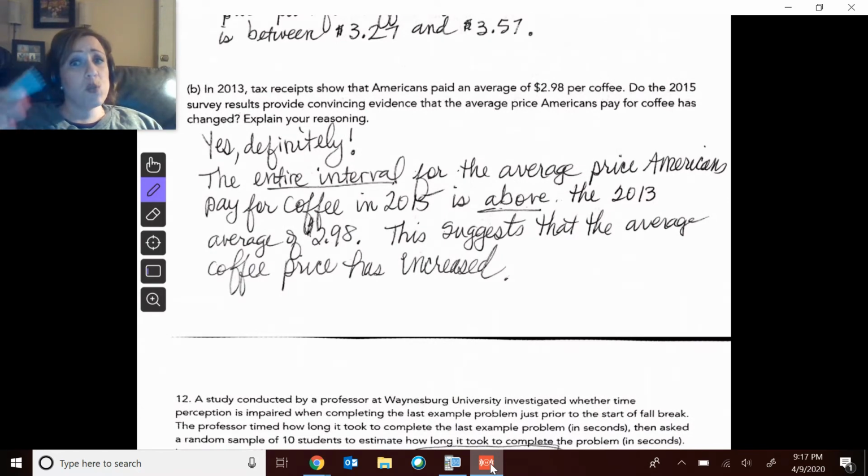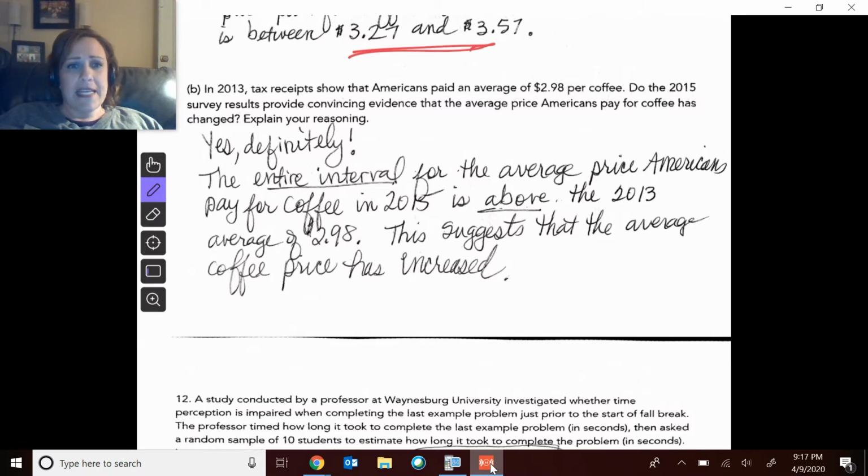Now, Part B goes with it, and it says, hey, 2013 tax receipts showed that Americans paid on average $2.98. So, do these results provide convincing evidence that the average price in 2015 has changed? And you have to say why, and that is because that entire interval is well above that $2.98.